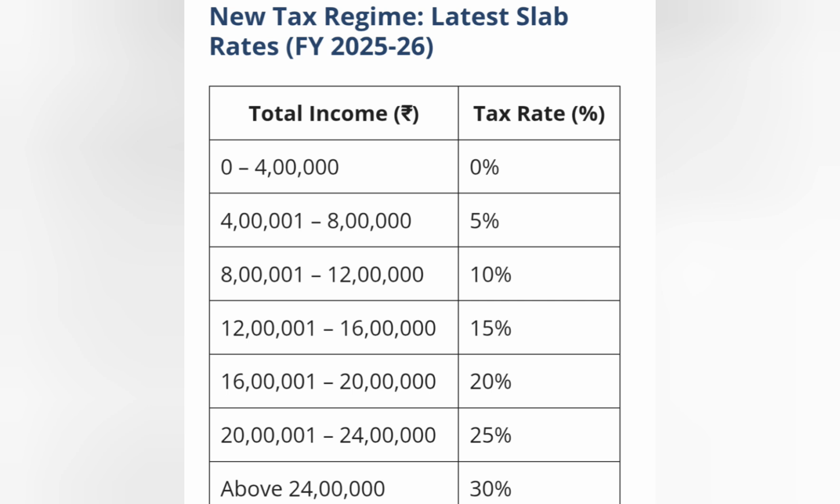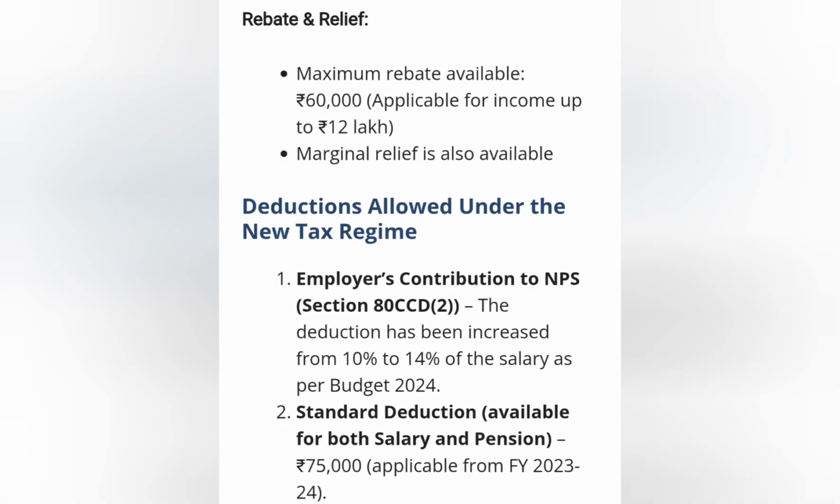New tax regime latest slab rates, financial year 25-26. If you have an income up to 4 lakh rupees, then the tax rate will be 0. From 4 lakh 1 to 8 lakh rupees 5%, 8 lakh 1 to 12 lakh 10%, 12 lakh 1 to 16 lakh 15%, 16 lakh 1 to 20 lakh 20%, 20 to 24 lakh 25%, and above 24 lakh 30%.